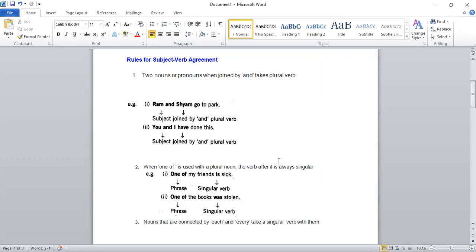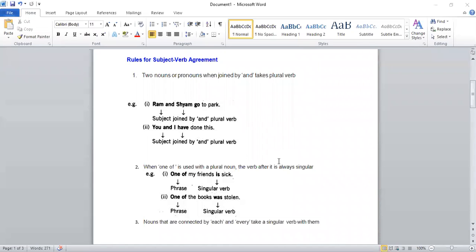So both nouns are joined by using and. But when you use and, now your subject becomes plural. As in Ram and Sham go to park, you will not write Ram and Sham goes to park, because goes is used with third person singular. In case we had Ram only, then the sentence would be: Ram goes to park. But when there are two people, two nouns, then it will use go. Ram and Sham go to park.